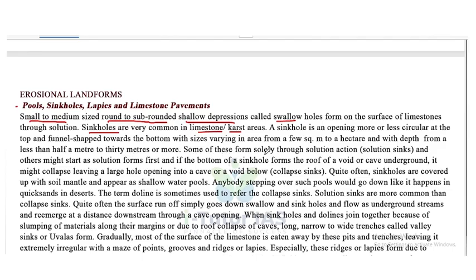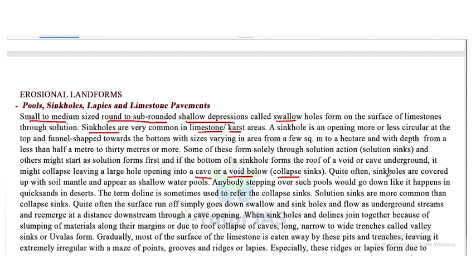Some of these form solely through solution action and others might start as solution forms first, and if the bottom of the sinkhole forms the roof of a void or cave underground, it might collapse leaving a large hole opening into a cave or a void below, that is collapse sinks.